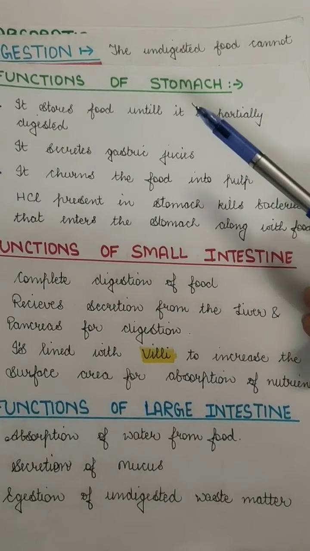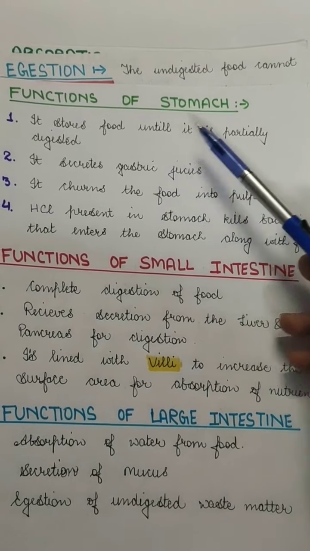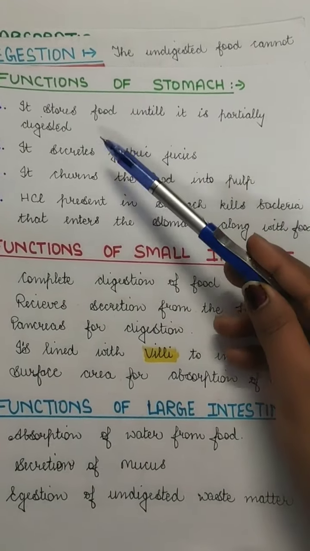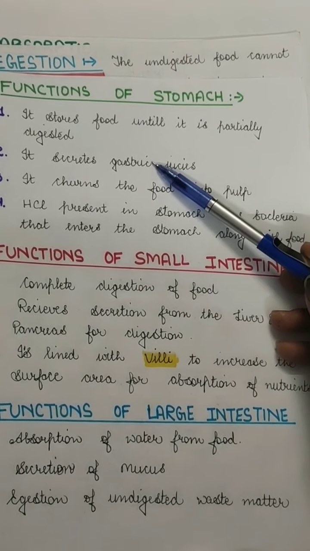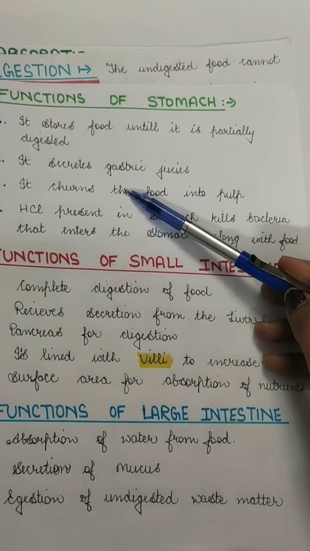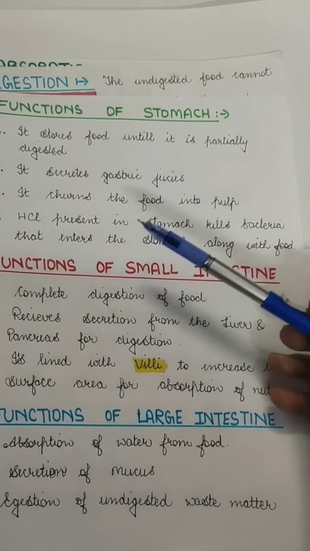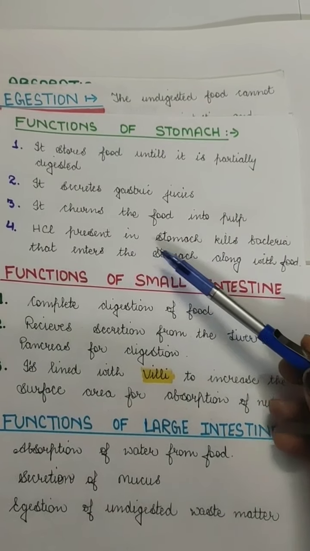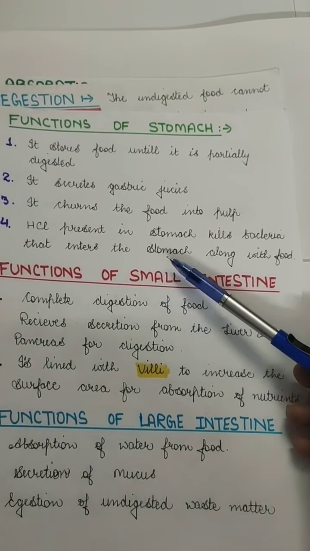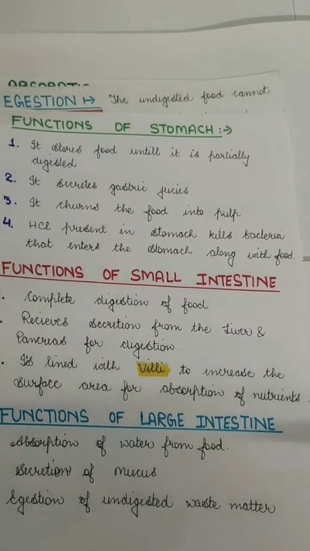The function of the stomach is just to store the food until it is partially digested, and it secretes gastric juices, that is HCl, pepsin, and mucus. It churns the food into pulp, and HCl, which is a gastric juice, kills the bacteria which enter the stomach through the food.